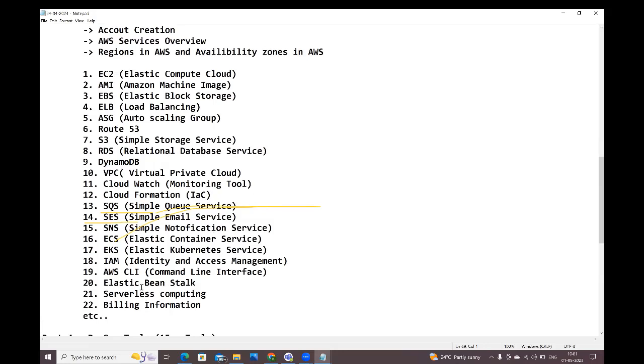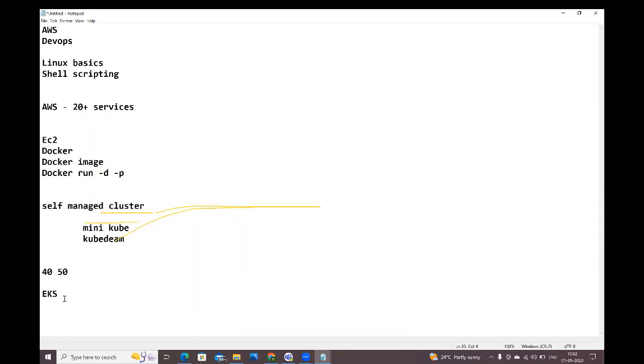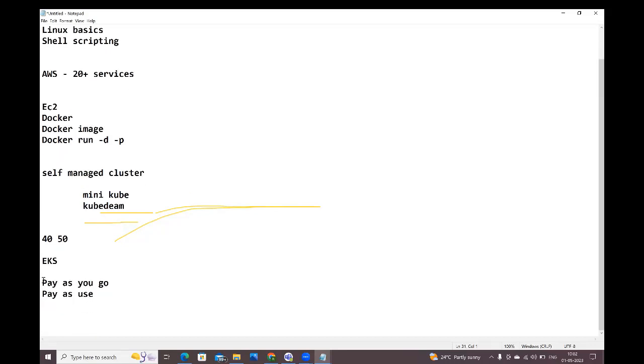Then what is the difference between these two? Here, Elastic Beanstalk follows the pay as you go approach, the pay as you go model. We have two types of models here: the pay as you go model, and the next one, the pay as use model. Elastic Beanstalk follows pay as you go, and serverless computing follows the pay as use model.